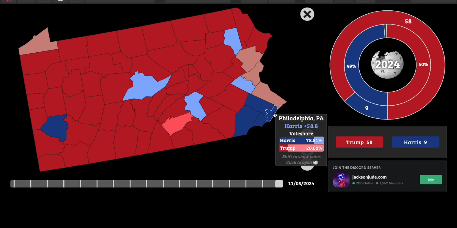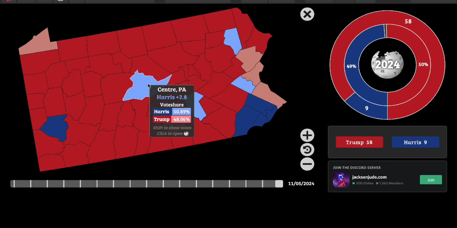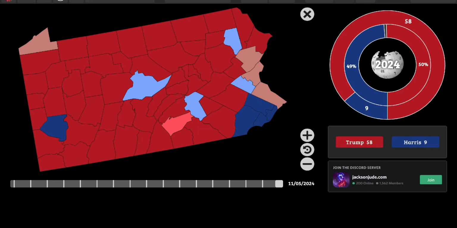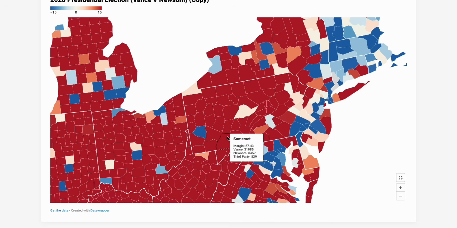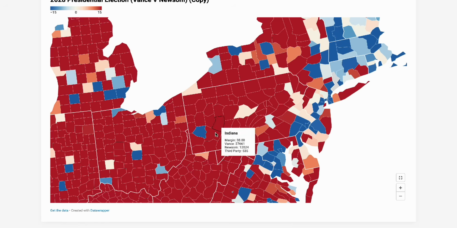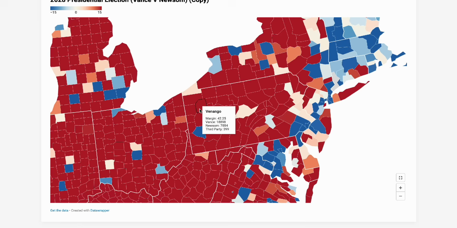And Philadelphia ends up getting like 4 points closer on the map. Erie County continues to shift Republican. Center County even flips by like 4 points, and that's where UPenn is. So that's really interesting. And Allegheny is basically like 3 points more Republican. So the whole state on average ends up shifting Republican by quite a bit.